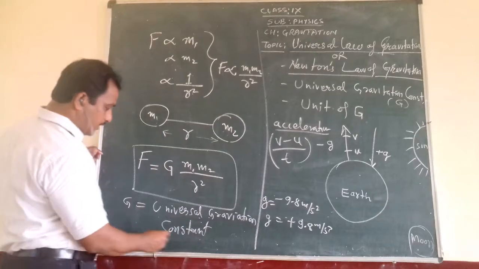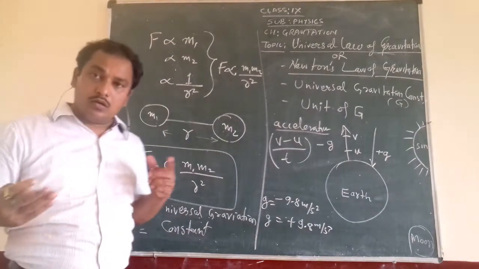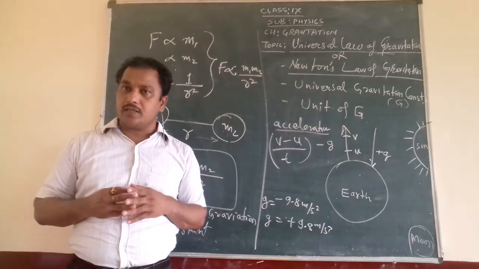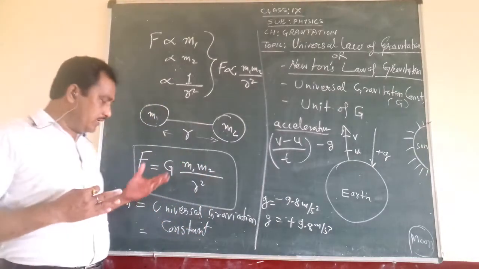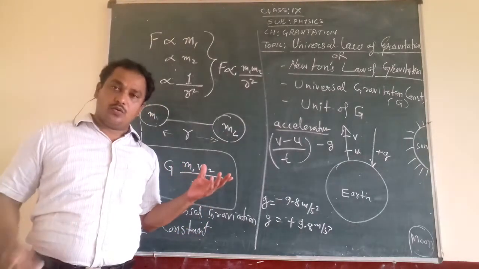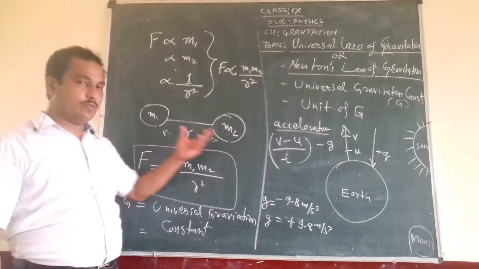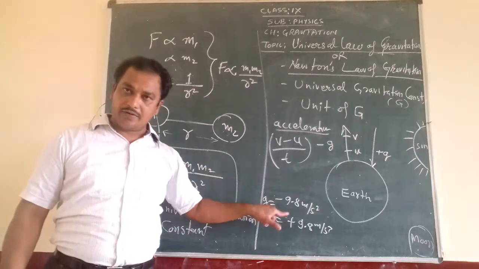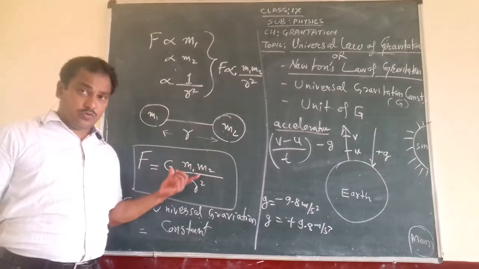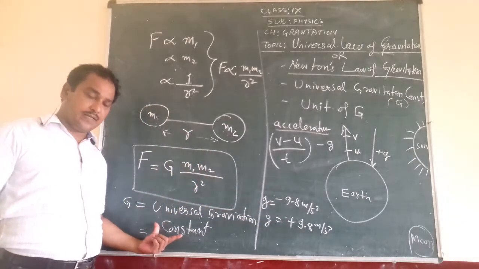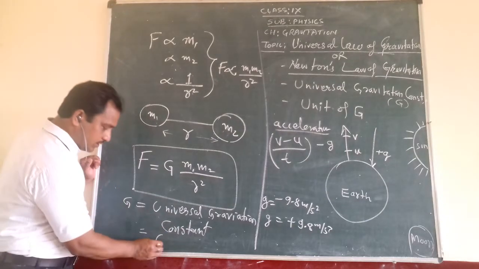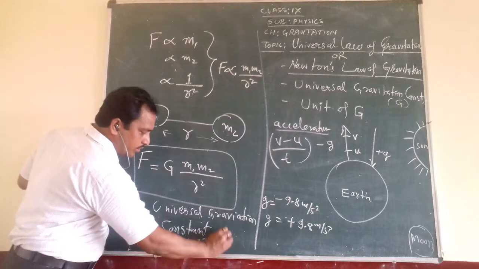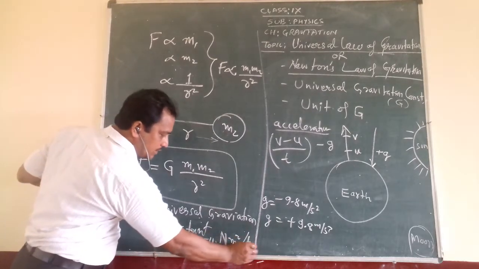Like you are aware of the value of the constant pi, 22/7 or 3.14 in mathematics, similarly you should know that the value of a small g is 9.8 meter per second square for acceleration due to gravity. The universal gravitation constant is capital G, which comes out to be 6.67 into 10 to the power minus 11 Newton meter square per kg square.